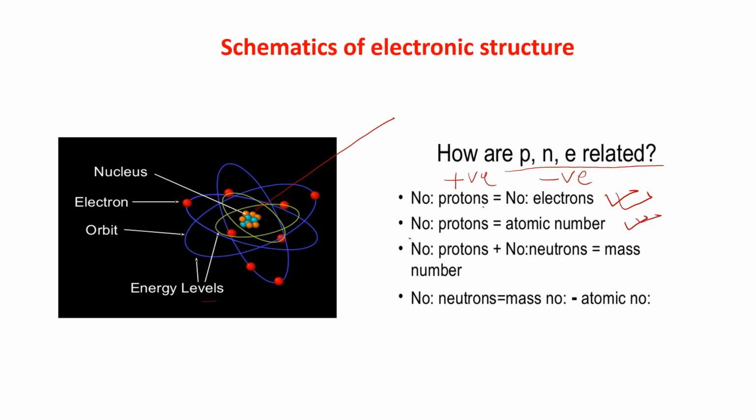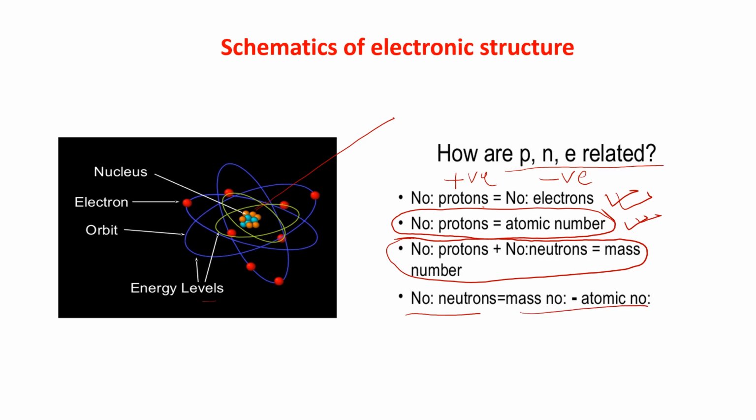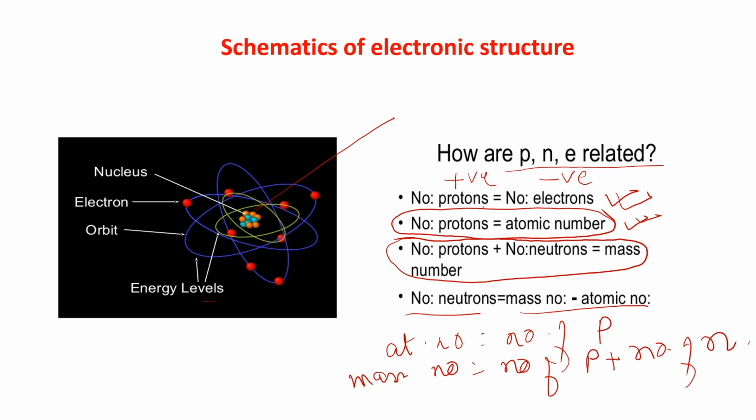So what is very important? What is atomic number? Atomic number is the number of protons. And what is mass number? This is also very important. Mass number is the number of protons plus the number of neutrons. The number of neutrons is equal to mass number minus atomic number. Okay, so this is very important. Atomic number is equal to the number of protons and mass number is the number of protons plus the number of neutrons.